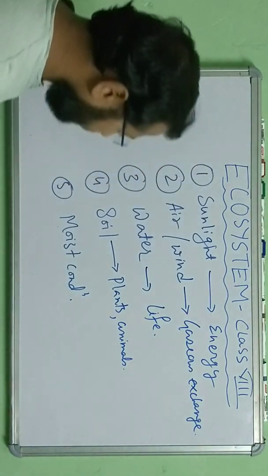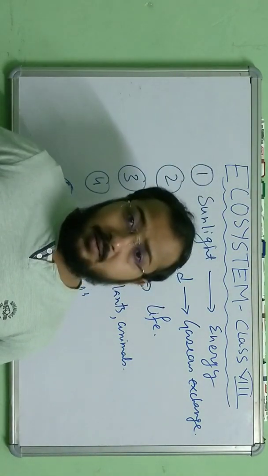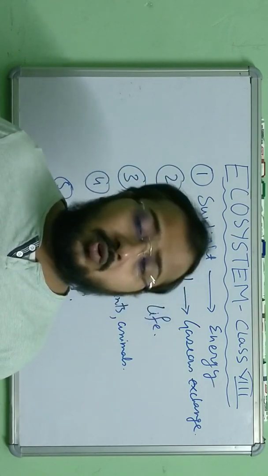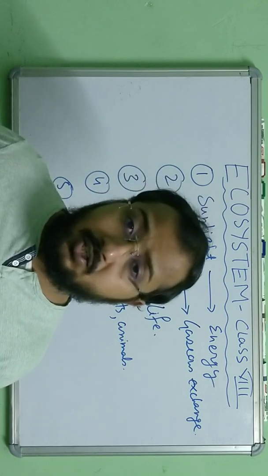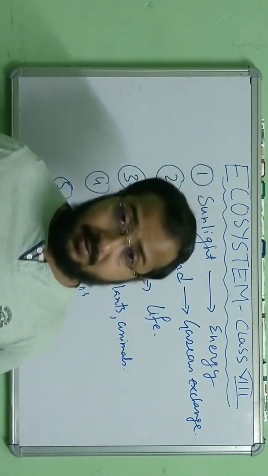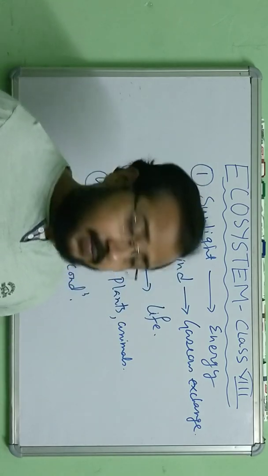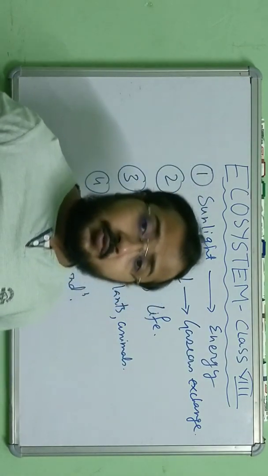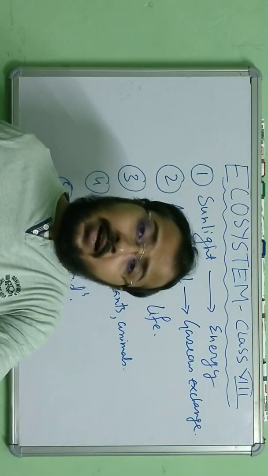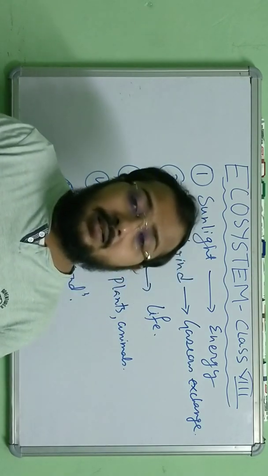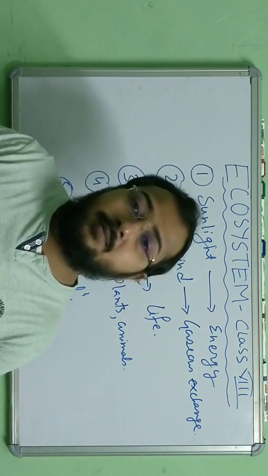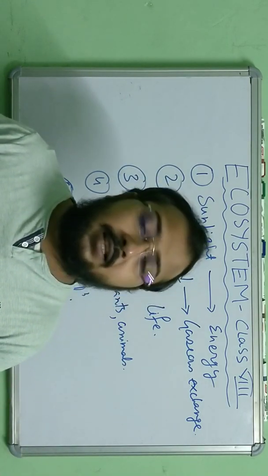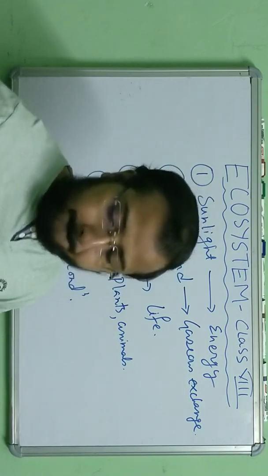Now, moist condition is also important. The presence of water vapor in the atmosphere is very important for us. The moist condition also helps growing some important plants and organisms too. So these are some of the factors. Here I have discussed some examples of how living organisms directly depend on the non-living for their survivability. This is the interaction between the living and the non-living things. Clear?